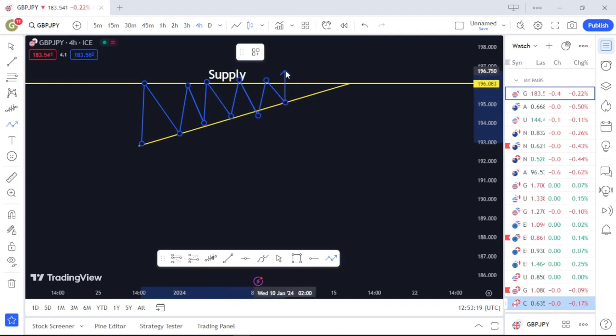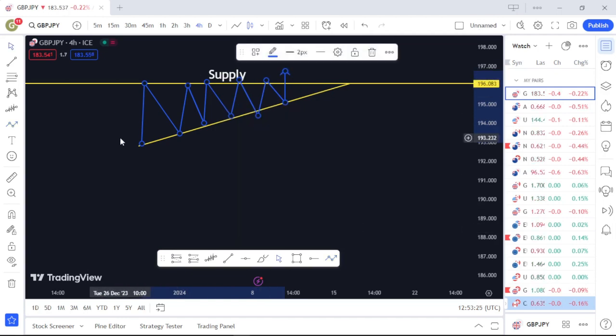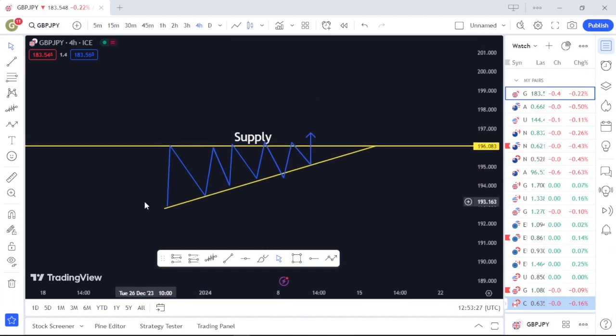In this way, what I simply look out for is the ascending triangle, and this is how the ascending triangle looks. If you're a trader or you've been doing some research about trading, you've probably heard about the ascending triangle repeatedly. The ascending triangle is simply a market pattern whereby the market keeps shrinking. The more it goes, the more it shrinks. If you look at it carefully, at this stage the space was big, and gradually it started shrinking. In this sort of market, it shows that the buyers are stronger than the sellers, so they are pushing the market upwards.